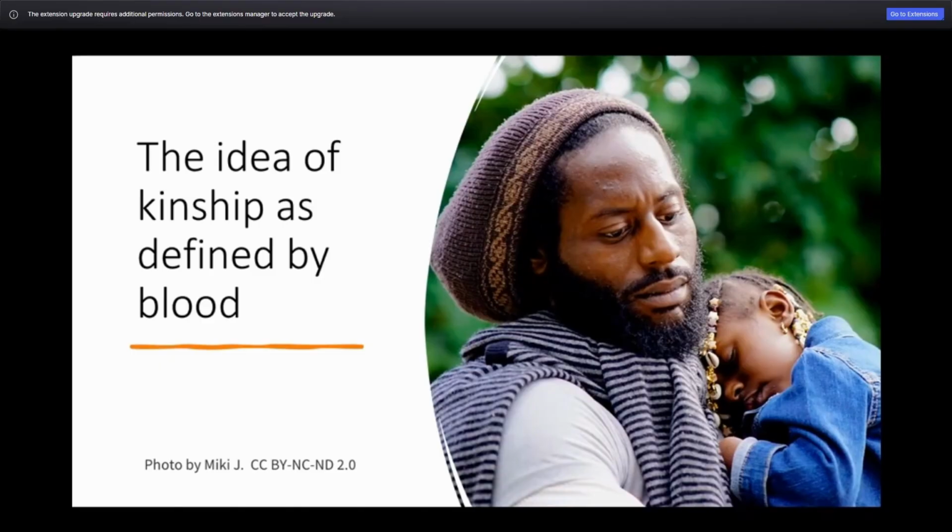Similarly, in Nuer society, a woman can marry another woman and become a man in social terms and the father of this woman's children. So there again, social parenthood and biological parenthood are different. They can be disassociated. In Nuer society also, when we think of blood kinship, cows and the exchange of cows is something that allows the formation of kinship. So blood is one aspect, or like direct descent, and biological reproduction is one aspect, but the social reproduction of kinship groups and the social reproduction of families actually goes with the exchange of cattle. So again, this is an example of how peculiar the idea of kinship by blood is when we look at it from the point of view of other societies.